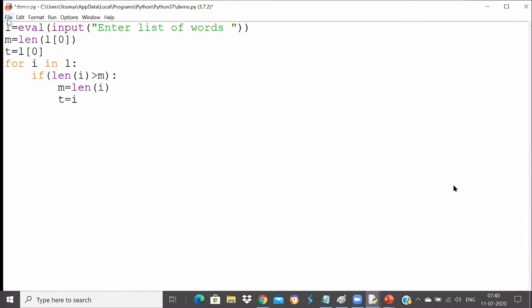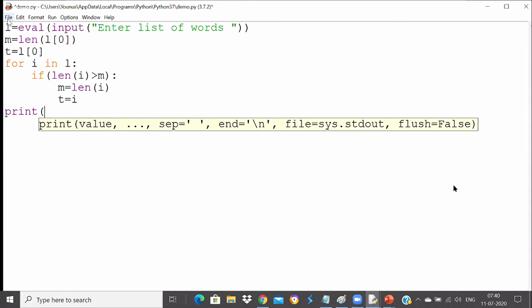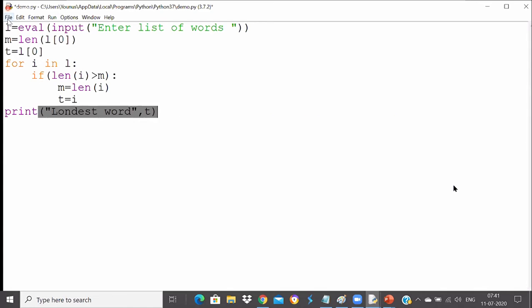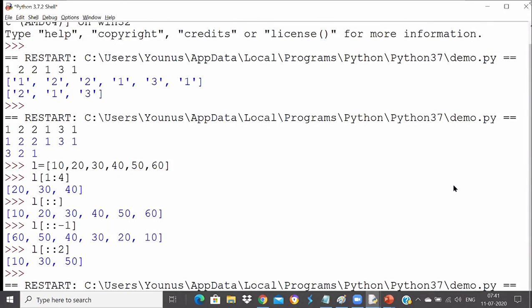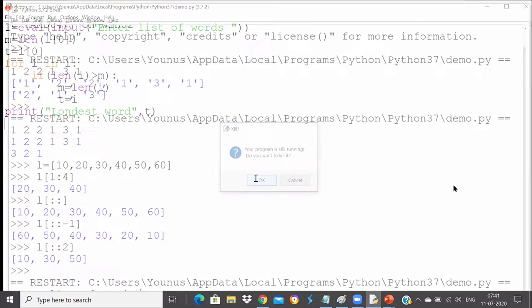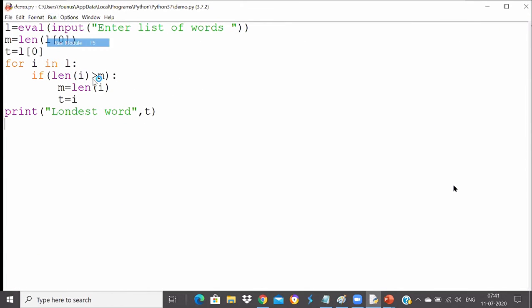Now I will go here and print it completely. I can say the longest word is, and I can print the longest word here, and that will be in T. That will be in T. That's all. So let me run this code now.